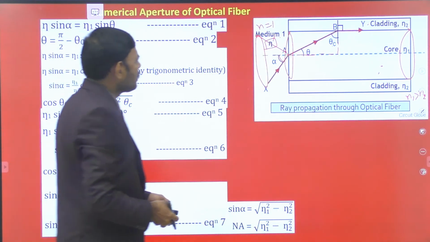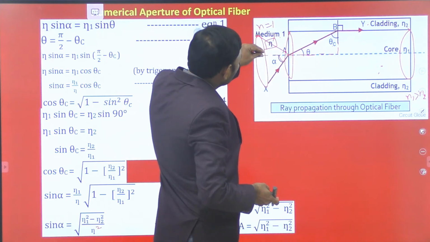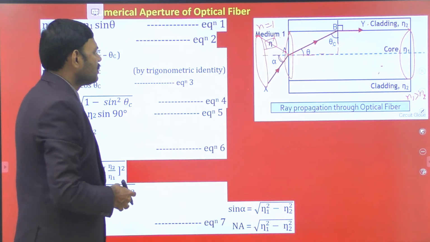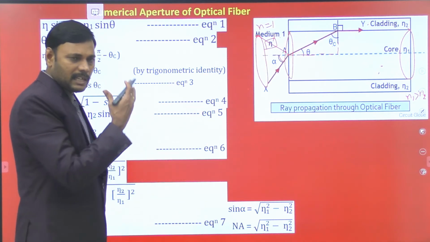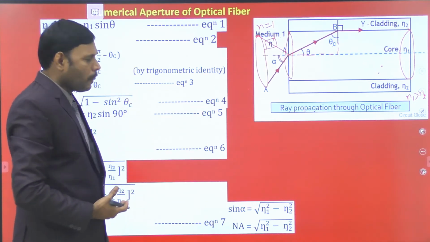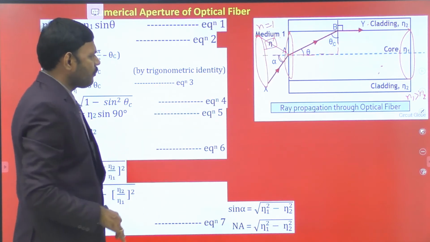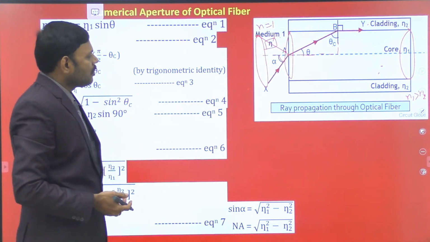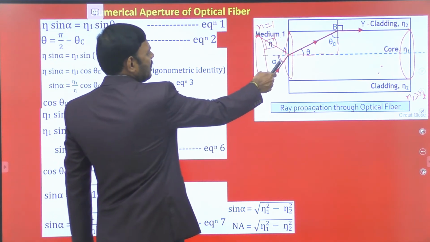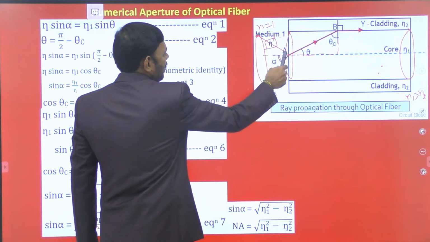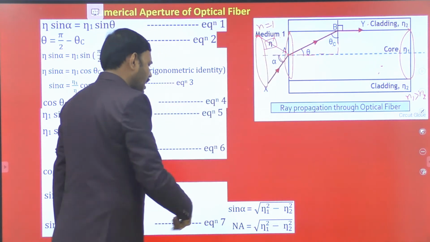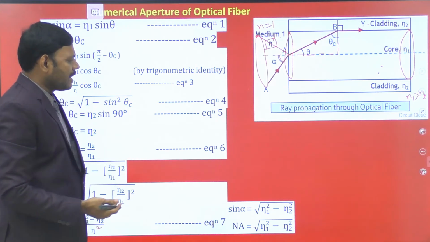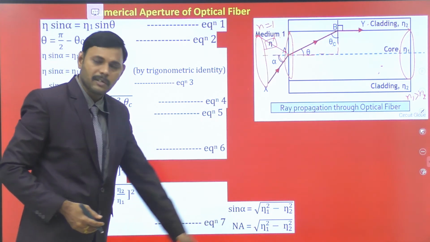Any light ray below this surface of the cone may undergo total internal reflection at the core and cladding interface. So to have a total internal reflection, there is a condition on the launching angle. For any angle less than that alpha, we get total internal reflection, and this diameter is considered to be the numerical aperture. This diameter is calculated by using sin alpha, opposite side by hypotenuse. By using sin alpha we calculate the diameter, hence it is known as the numerical aperture of the given pair of core and cladding, that is square root of n1 square minus n2 square.